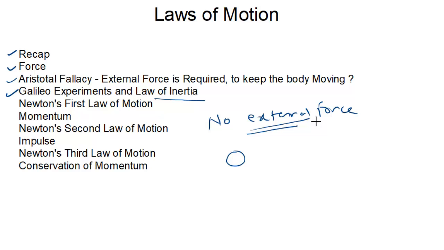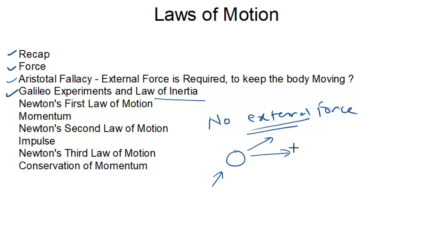And there is one more concept related to inertia. In fact, inertia means resistance to change. If a body is moving in this direction, it will keep moving in the same direction unless and until an external force is applied, due to which its direction will change. So this is all about Galileo's experiment, the concept of inertia and the law of inertia.